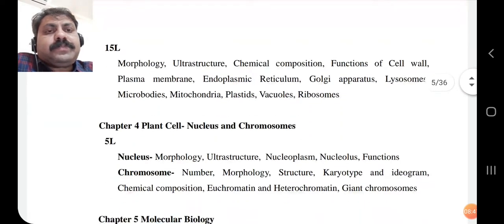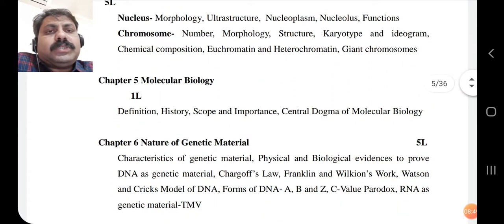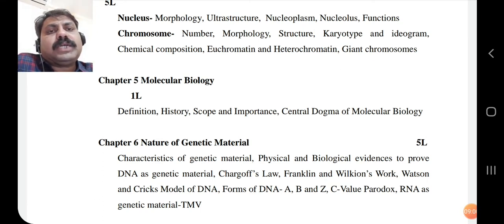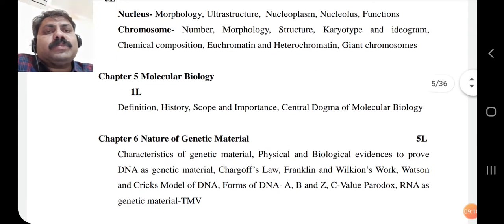So this is what we cover under the title cell biology, the first component of this chapter. And the second component is molecular biology. In the nucleus there are chromosomes, and these chromosomes are made of DNA and proteins, and here we start the study of molecular biology. DNA is a molecule, RNA is a molecule, and proteins are also molecules.